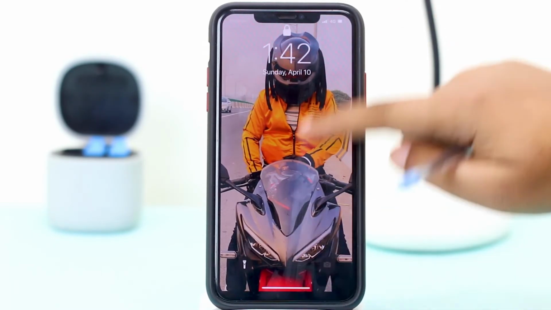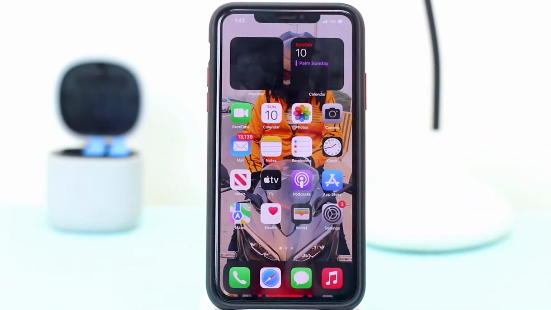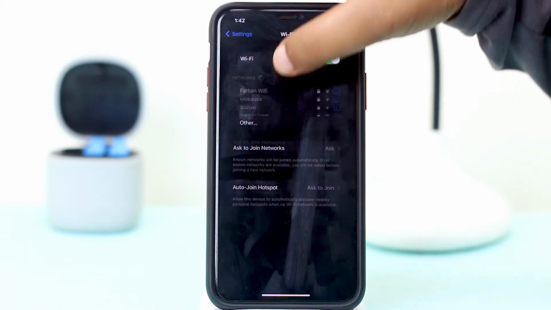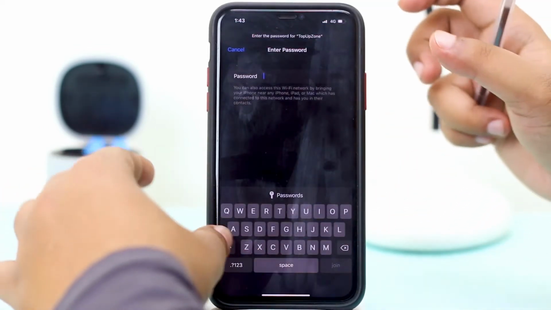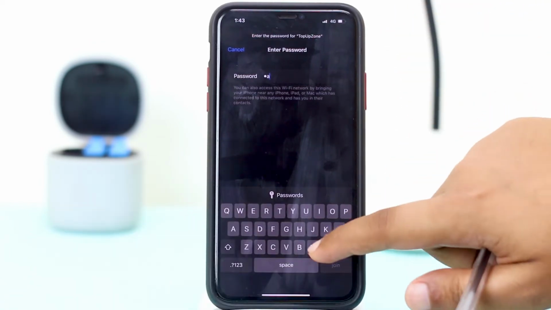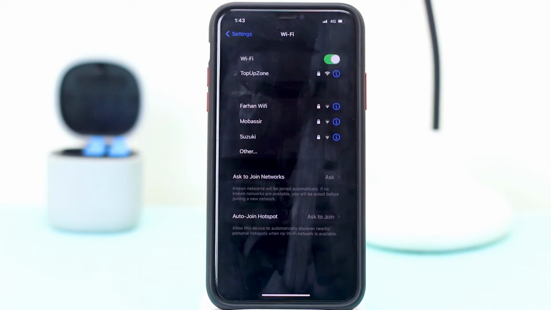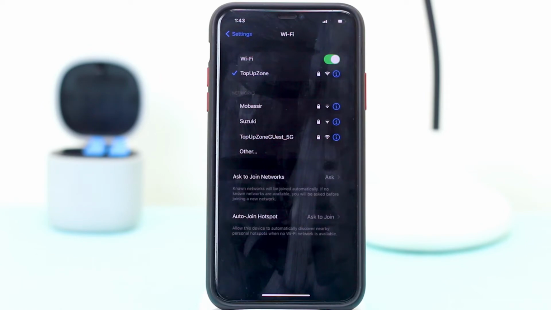Here we have to go to Settings, and here we have to input our password. Then tap on Join. I hope your problem will be solved.